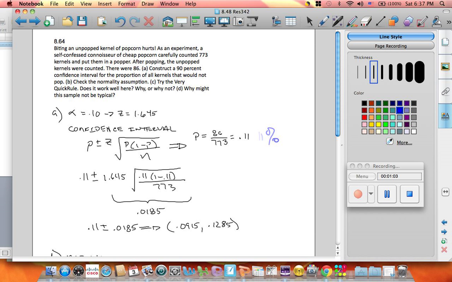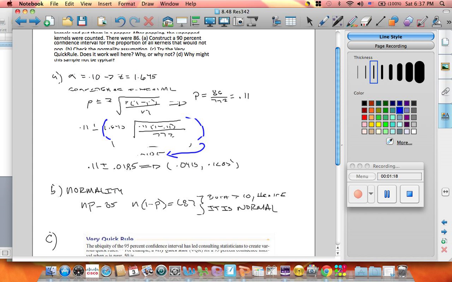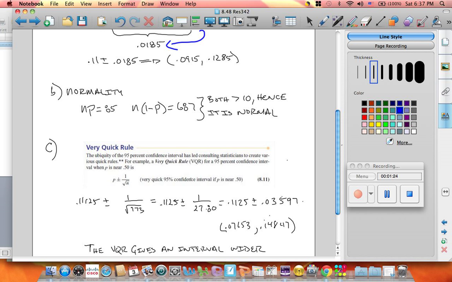All right. So we want to make a 90% confidence interval. Then we just plug the numbers in, and it comes to 0.11. And when we multiply all of this together, it comes out to 0.0185. So when we add and subtract, what we get here is basically that our confidence interval goes from 0.0915 to 0.1285. We're 90% confident that the percentage of kernels that will not pop will fall within that range, between this range right here.